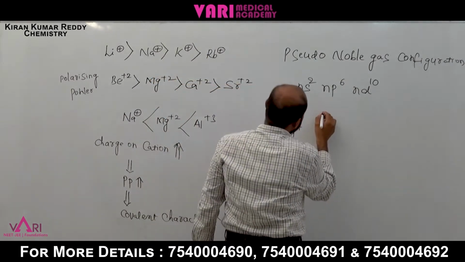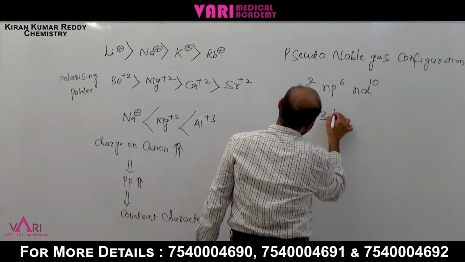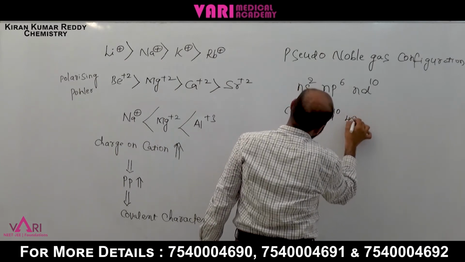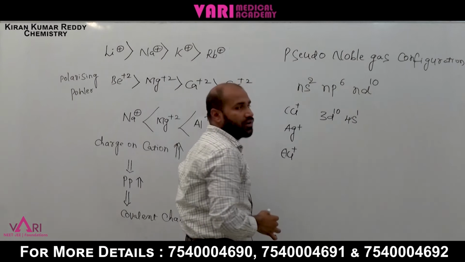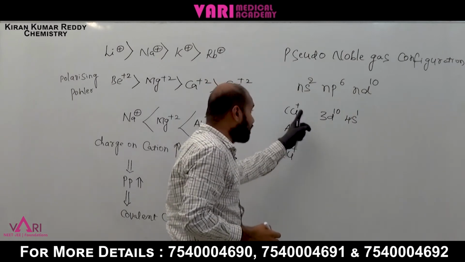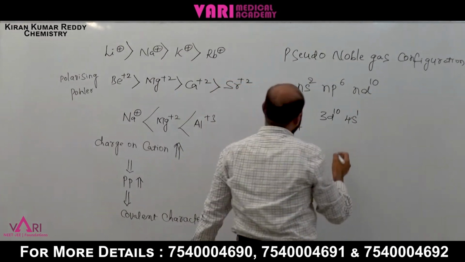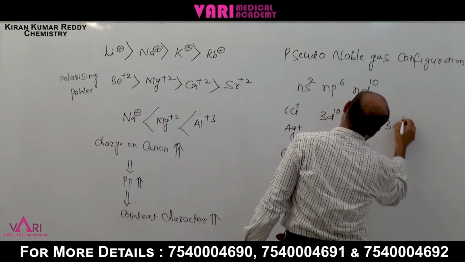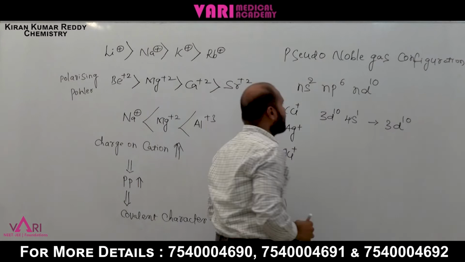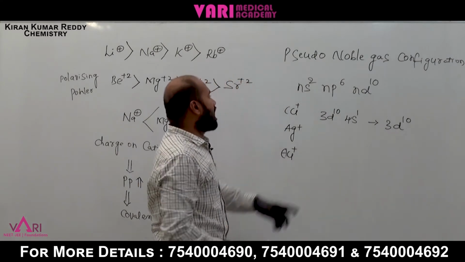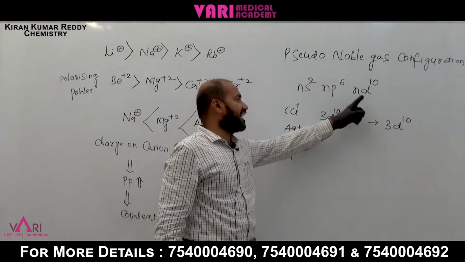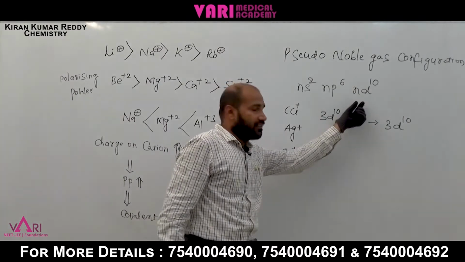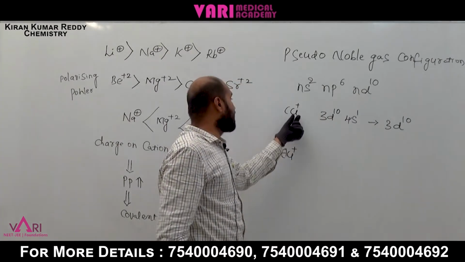Copper is 3d10 4s1. If one electron is removed, what is the electronic configuration? That is 3d10 only. That's why it is ns2 np6 nd10. That is the pseudo noble gas configuration.